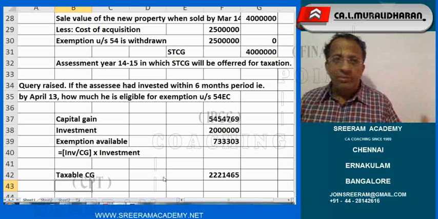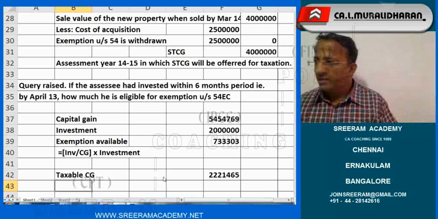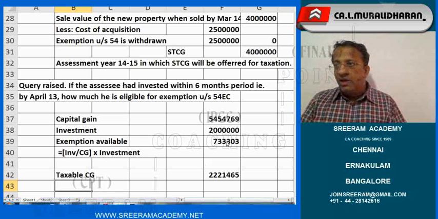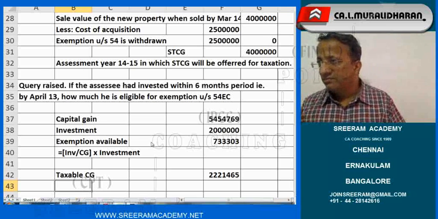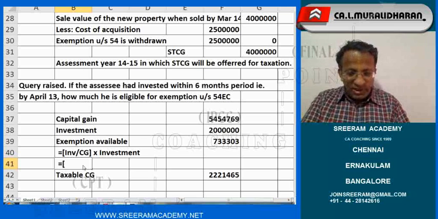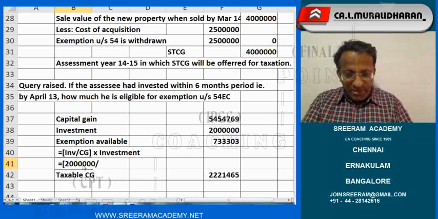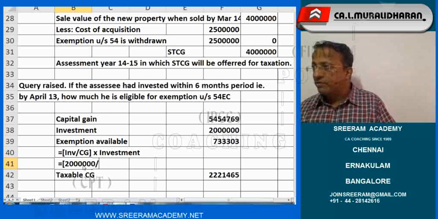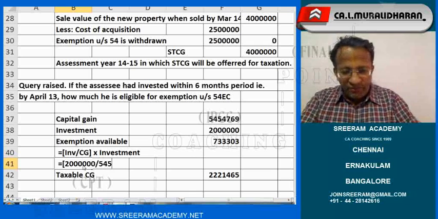See, in the computation I have written one after the other. That does not mean I am creating an impression that you should first take up 54 and then 54 EC. It is not like that. Concurrently you can do. Your computation is not based on the capital gain after deducting towards section 54F. So in our computation also I will put it with mathematical numbers, then you can easily understand. What is that? 20 lakhs divided by capital gain. I have not taken the capital gain after deducting towards section 54F. So therefore, the question itself is not appropriate, is what I felt.